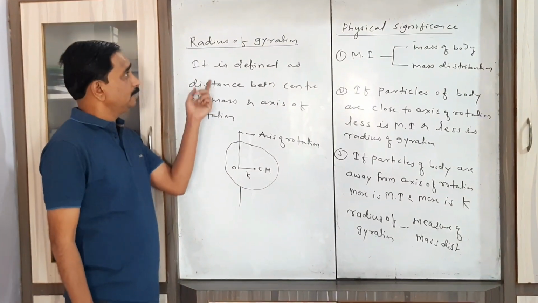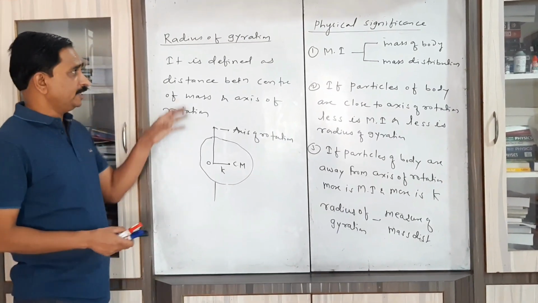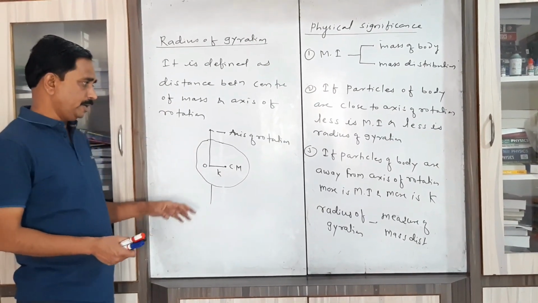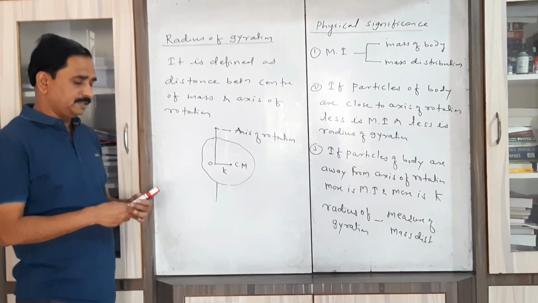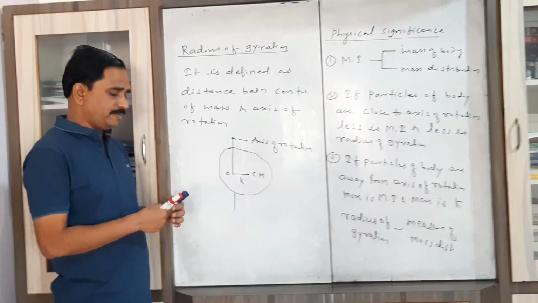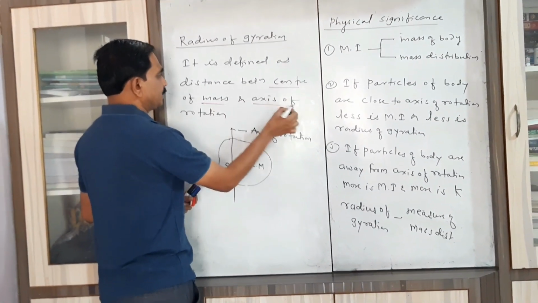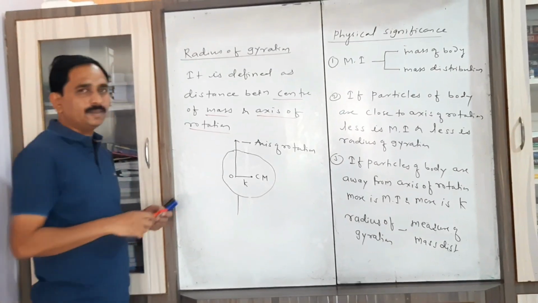Now consider the next point, that is the radius of gyration. The radius of gyration of any body about the given axis is defined simply as the distance between the center of mass and the axis of rotation. This is the simple definition.